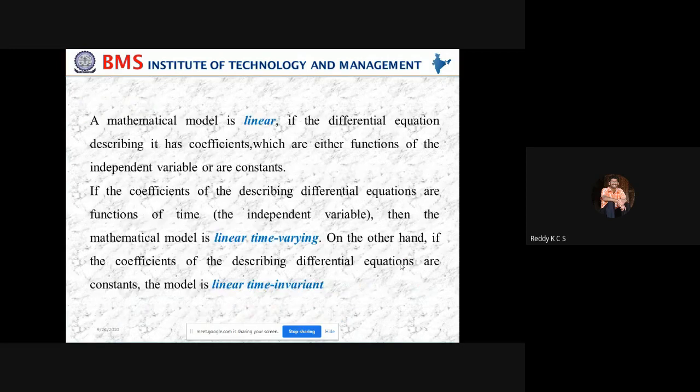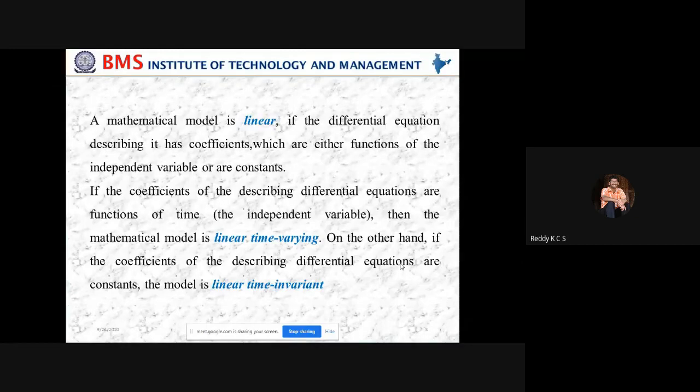Now, a mathematical model is linear if the differential equation describing it has coefficients which are either functions of the independent variable or constants. If the coefficients of the describing differential equations are functions of time, where time is the independent variable, then we call the mathematical model linear time varying. On the other hand, if the coefficients of the describing differential equations are constant, independent of time, then we say it is a linear time invariant system.